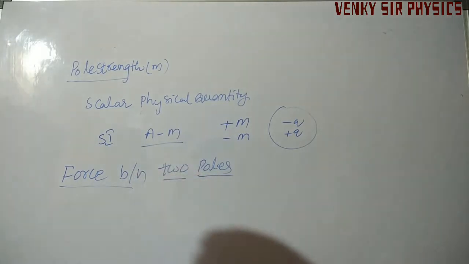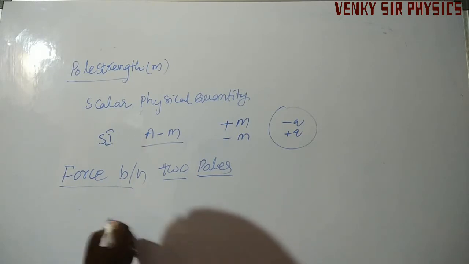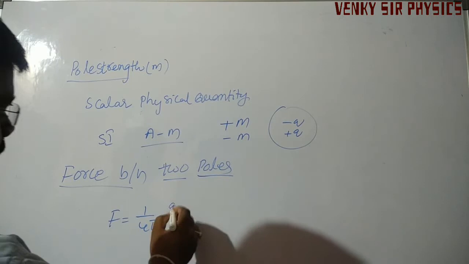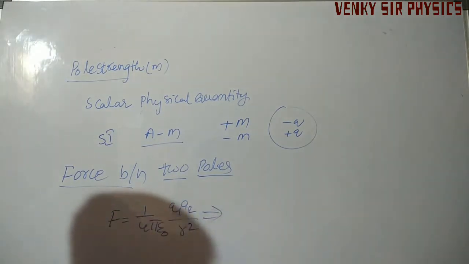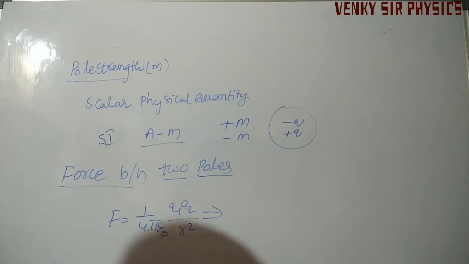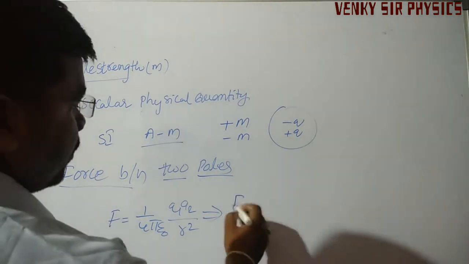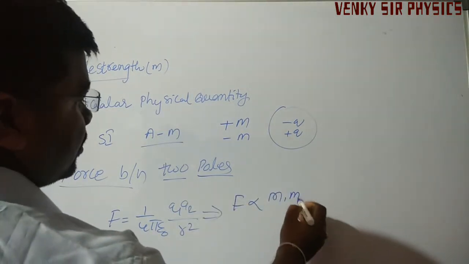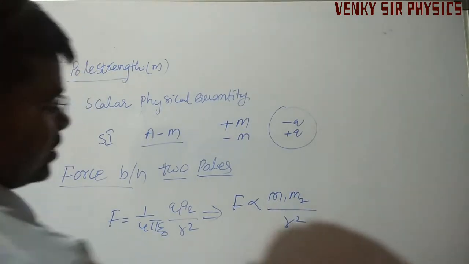Coming to force between two poles, like the force between two charges, F is equal to 1 by 4 pi epsilon naught q1 q2 divided by r square. The force of attraction or repulsion between two poles is directly proportional to the product of their pole strengths m1 and m2, and inversely proportional to the square of the distance between them.